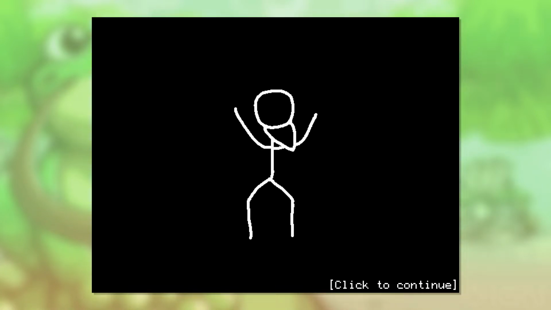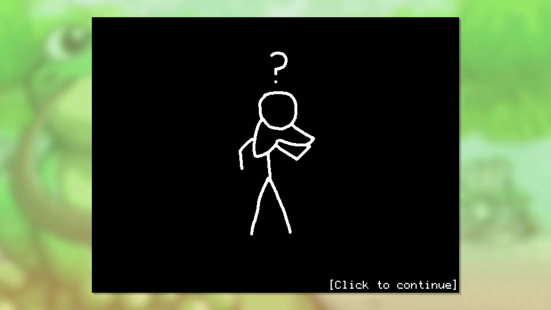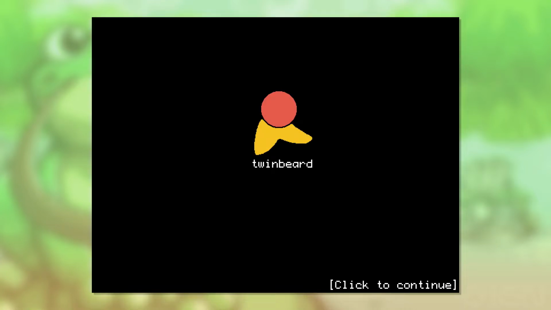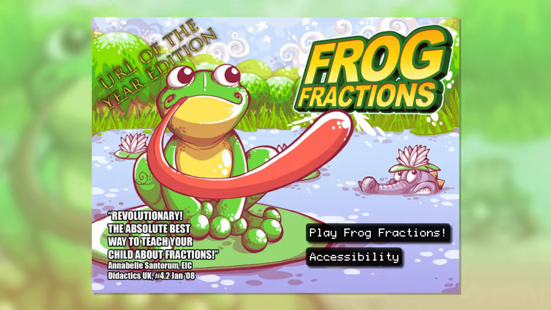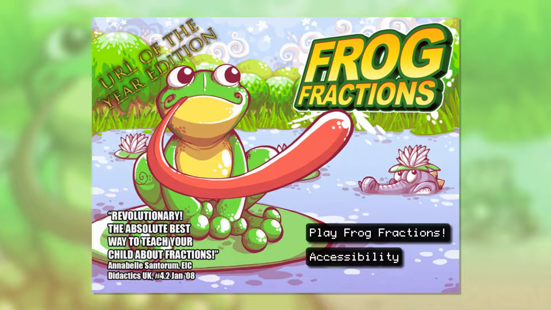There's a link in the description so you can play this game yourself, and you should play this game yourself, because it's a delight front to back, toe to tip, and it's a game that you must play. You should go play this game. You should put down the video, take it out of your computer, mobile device, viewing platform, put it down, and go play this game. There's a link in the description so you can do it. It's right there, and you know you're going to have a great time with Frog Fractions.